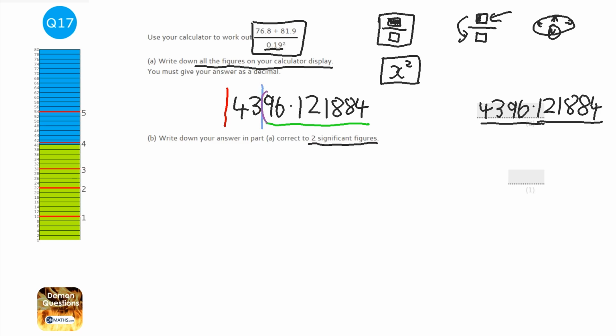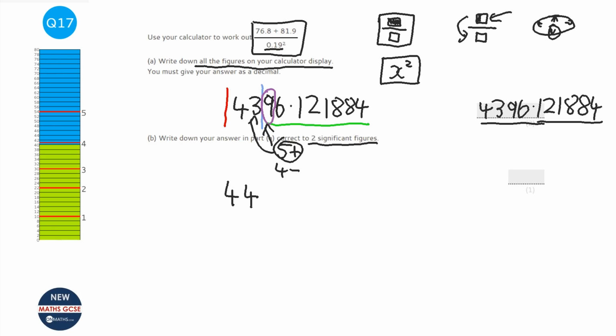Now, this number here, the 9, is what we call a decider number. That number is going to go. That 9 is gone. Okay? But before it goes, we need to see whether that is 5 or more or 4 or less. If it's 5 or more, it pushes that 3 up to a 4. So the answer will be 4, 4, and then you'd think, oh, okay, that's it, rounded, and you'd write that in your answer column. But when I said they disappear, they don't quite disappear. All the numbers above the green line that I've just drawn reset to 0.